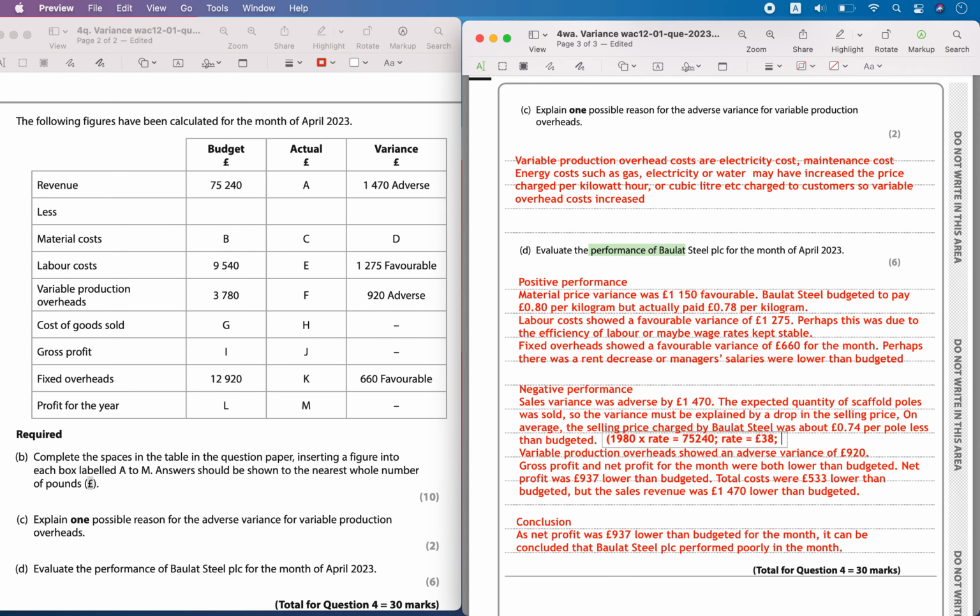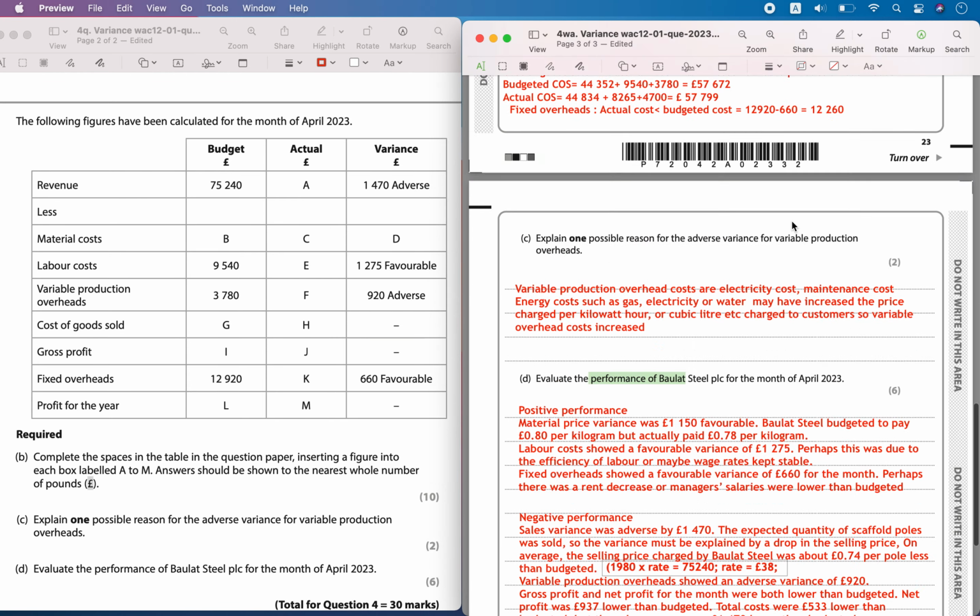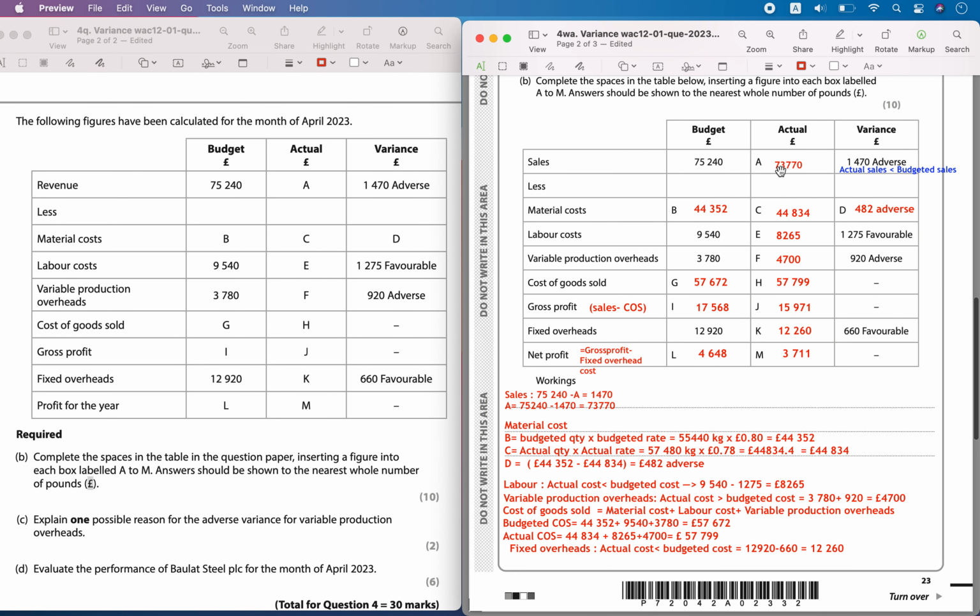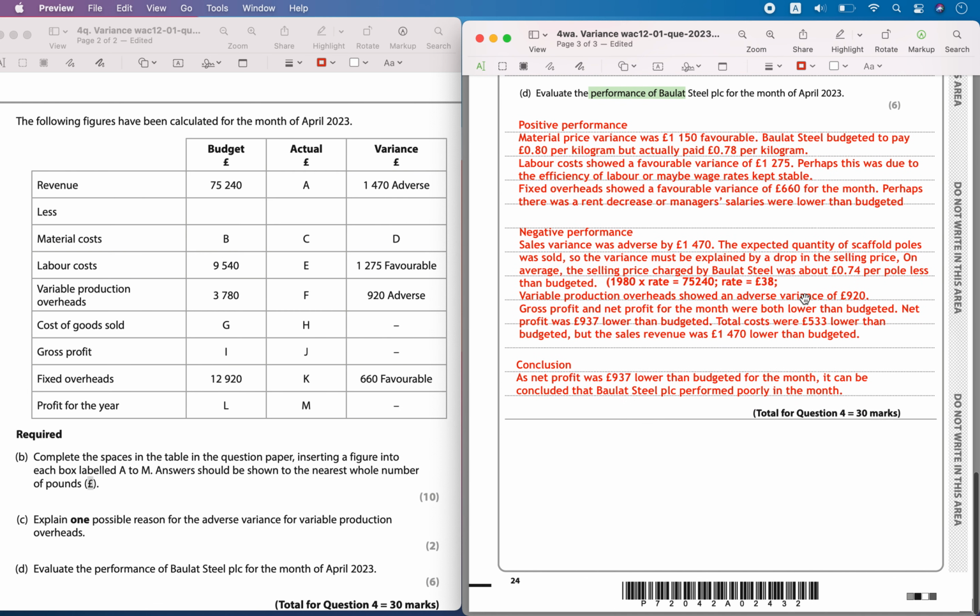That was budgeted, but for the actual that has happened is, we have calculated the cost 73,770. Okay, 73,770. Okay, was the cost. So it is 1980 into rate is equal to this much revenue.